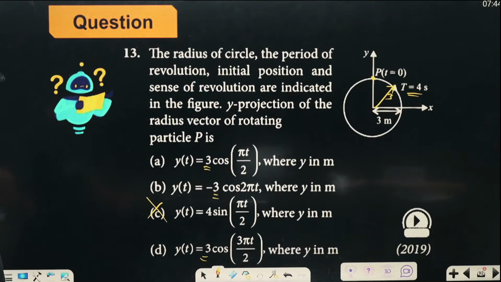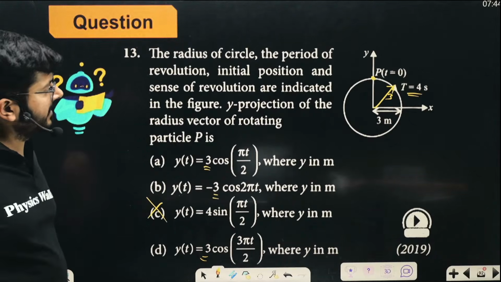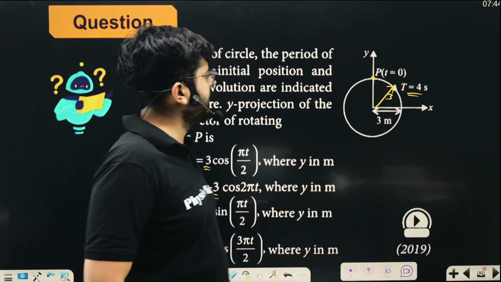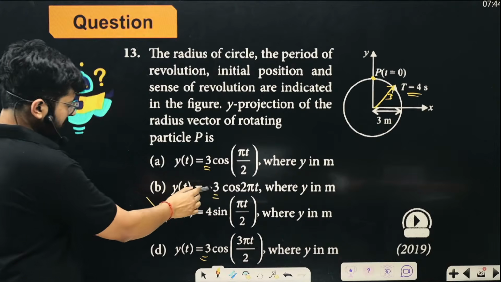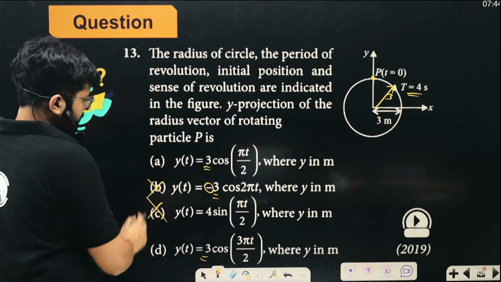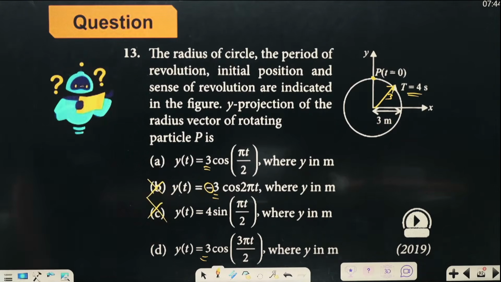The amplitude over here, when it is in the first quadrant, is positive, right? So this negative thing cannot be there. Now it is 3 cos(pi t by 2) and 3 cos(3 pi t by 2).